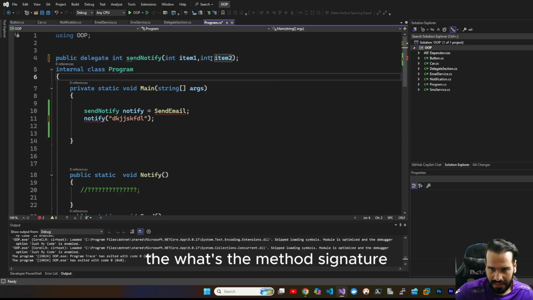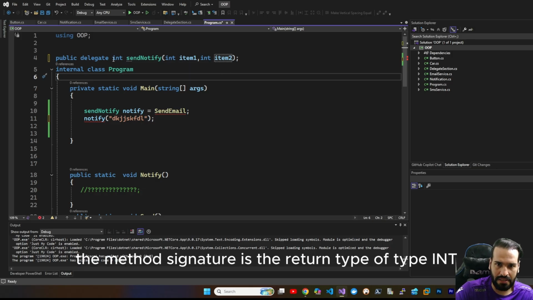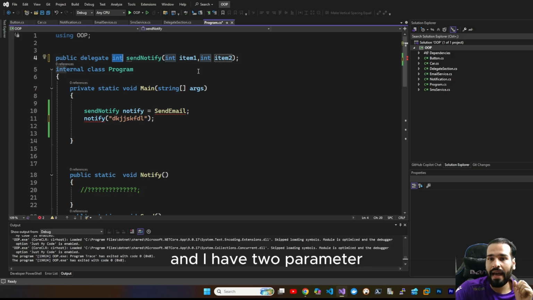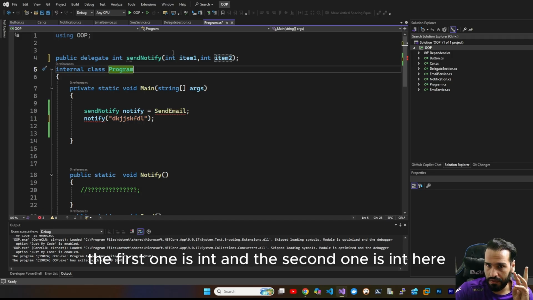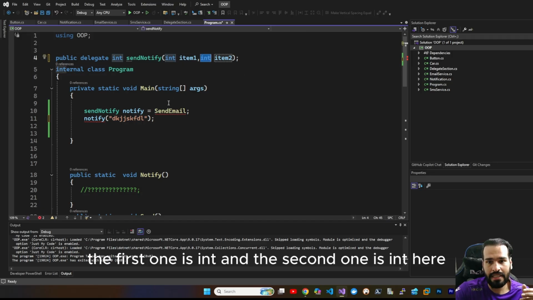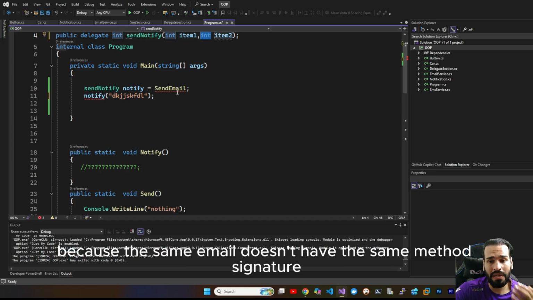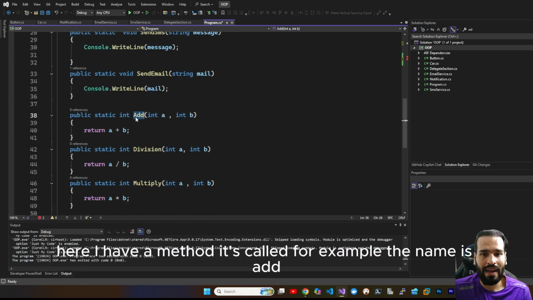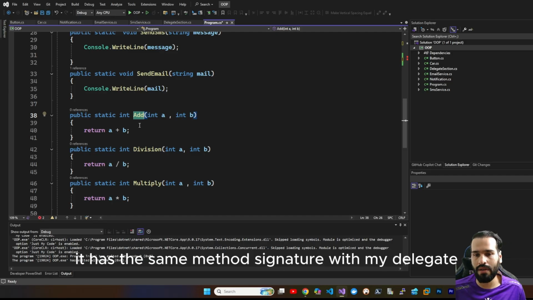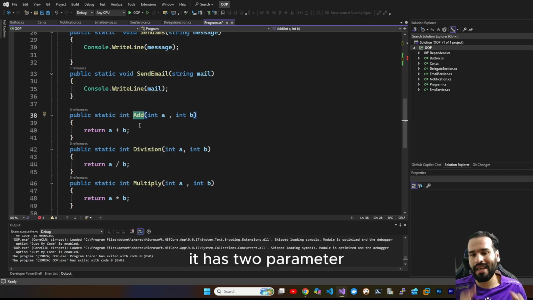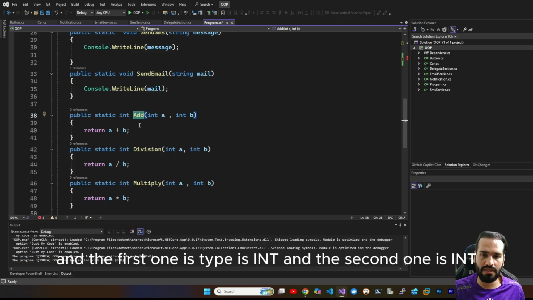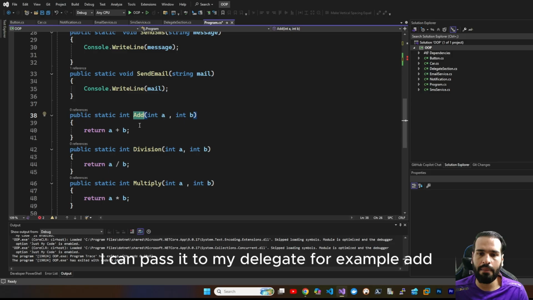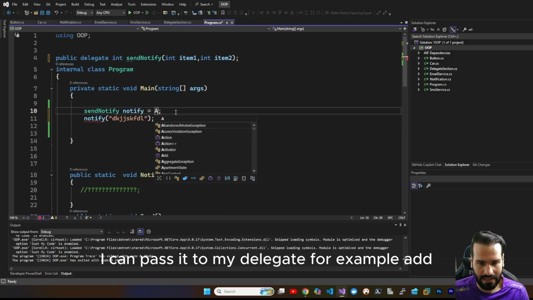Then what is the method signature? The method signature is the return type of int, and I have two parameters. The first one is int, and the second one is int. Here I got a red underline because SendEmail doesn't have the same method signature as my delegate. For example, here I have a method called Add. It has the same method signature as my delegate. It has a return type of int. It has two parameters, the first of type int and the second int. I can pass it to my delegate, for example, Add.